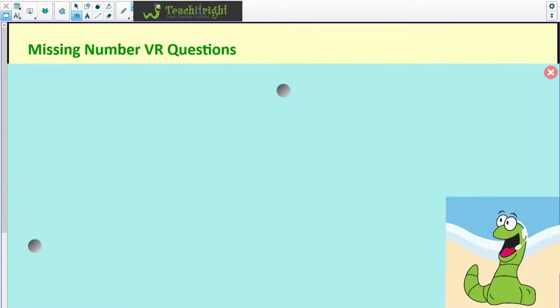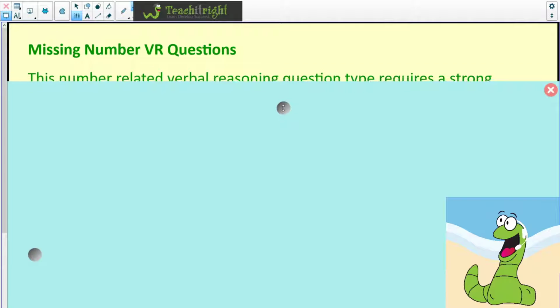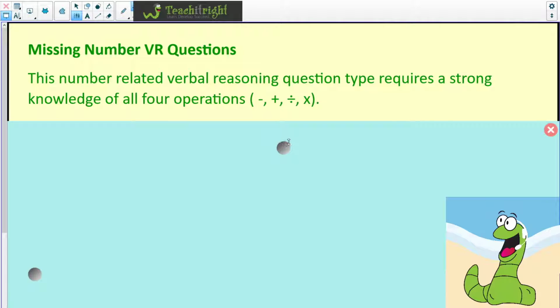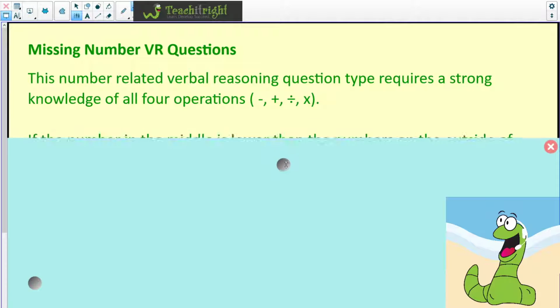So, can I just read out to you about missing number for verbal reasoning questions? I'm just going to read you out some techniques around this particular question type. This number-related verbal reasoning question type requires a strong knowledge of all 4 operations. And of course, by the 4 operations, we mean subtraction, addition, division, and multiplication.